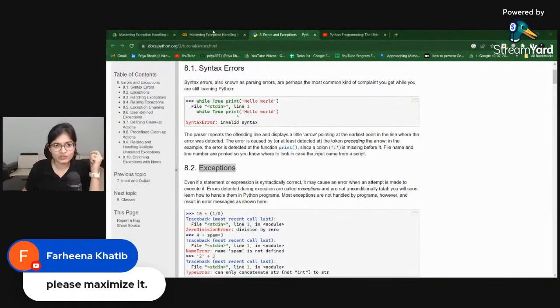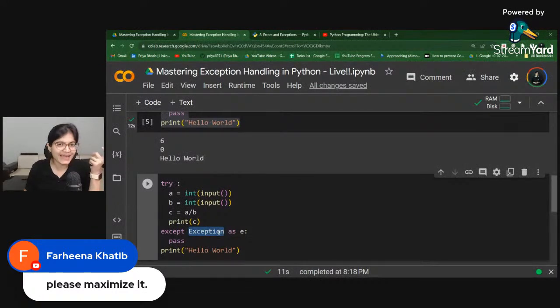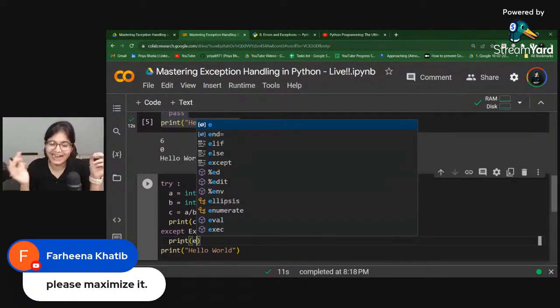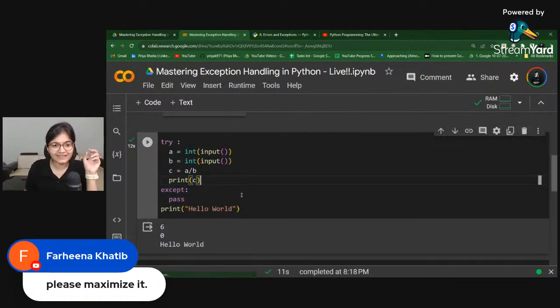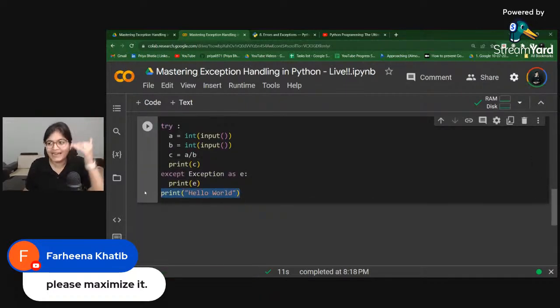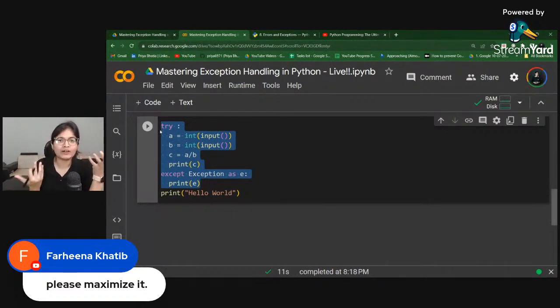Now what I can do in this code is write print, except Exception as E. Exception is a superclass, and I have created an alias for it. I can write my own name as well. Now I'll print this E, so whatever kind of exception I'm getting, I'll print it. With this, first, the above problem is resolved: I'll just get the printed statement of the error. Second, I will be able to execute the upcoming lines of code after this block, so that my complete cycle will not get broken.